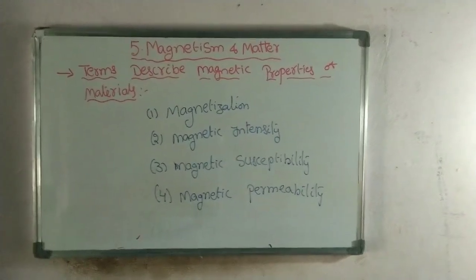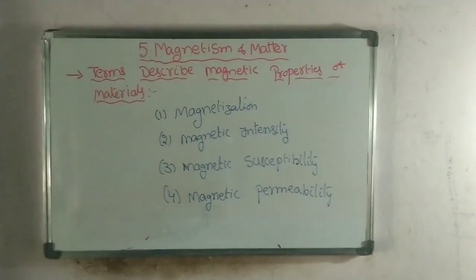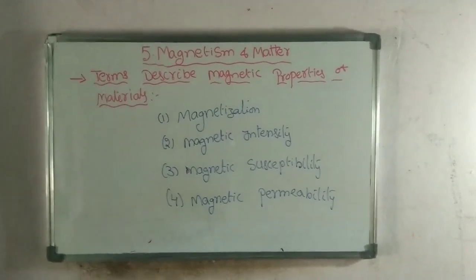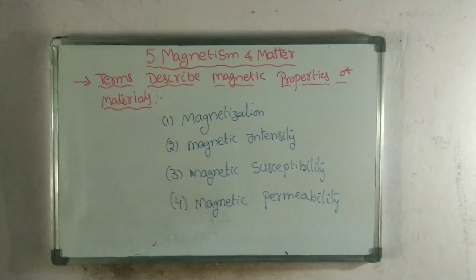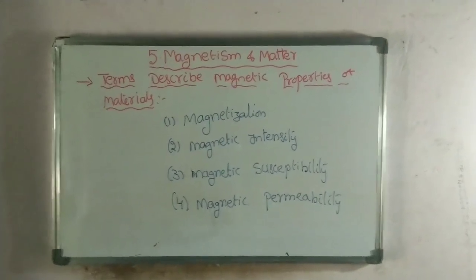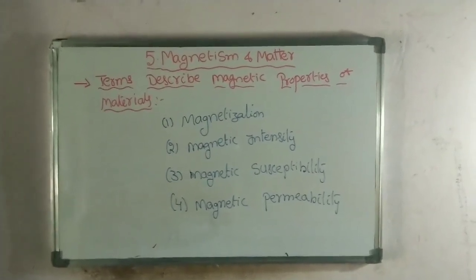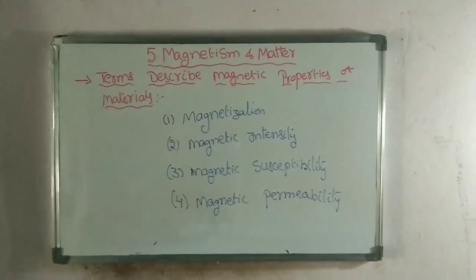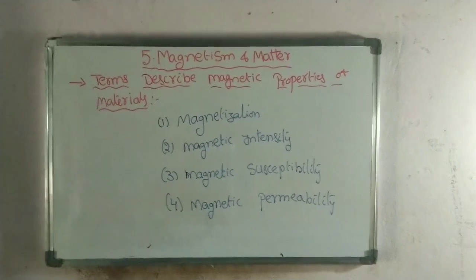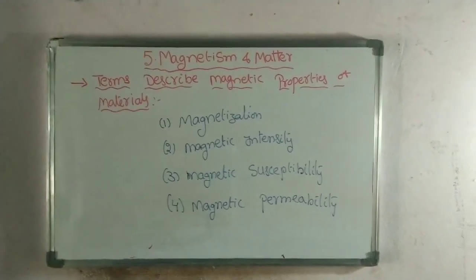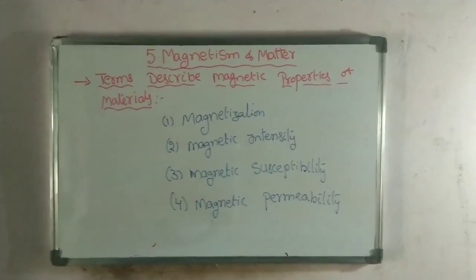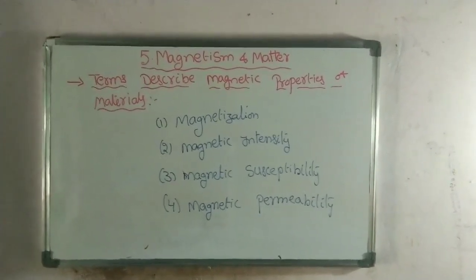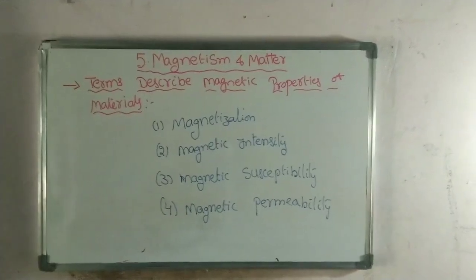Welcome students. In the last session we discussed earth magnetism, or terrestrial magnetism, and the terms related to it. In today's session we are going to discuss the magnetic properties of materials. Here we know that there are different types of magnetic materials like diamagnetic material, paramagnetic material and ferromagnetic material. The classification of those materials is based on certain terms.